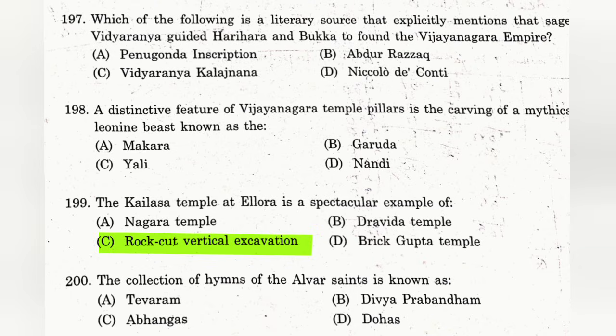Question number 200. The collection of hymns of the Alvar saints is known as? The answer is B. Divya Prabandham. That was the last question from the NPSC CSC 2025 examination, and the booklet series was Set B.